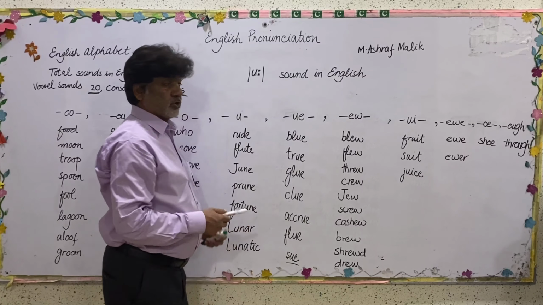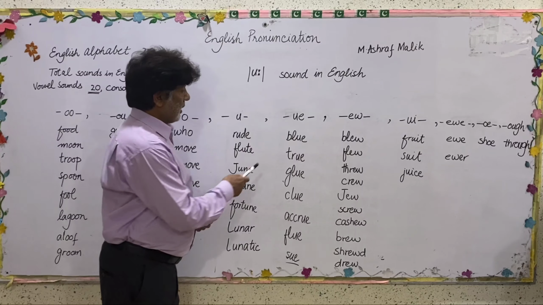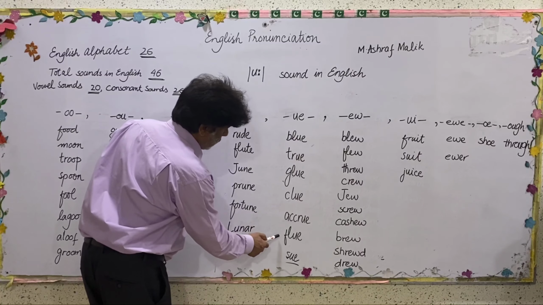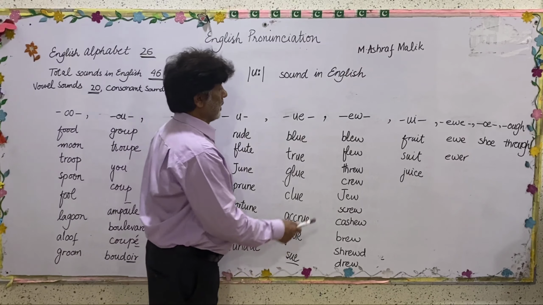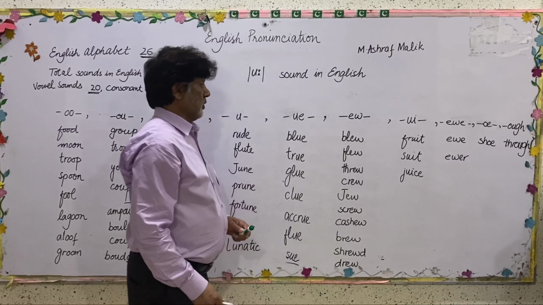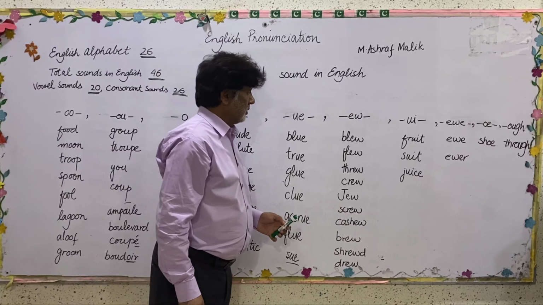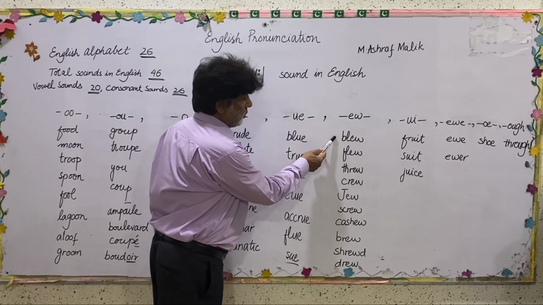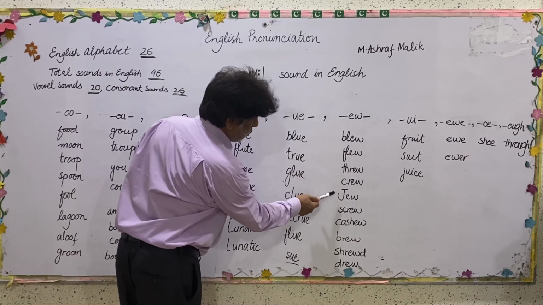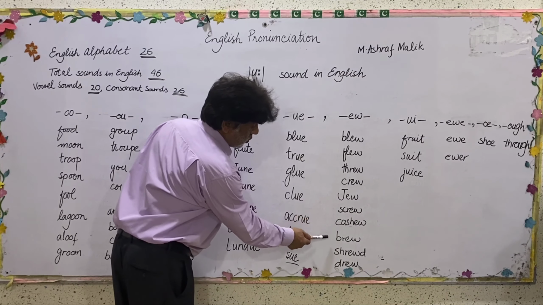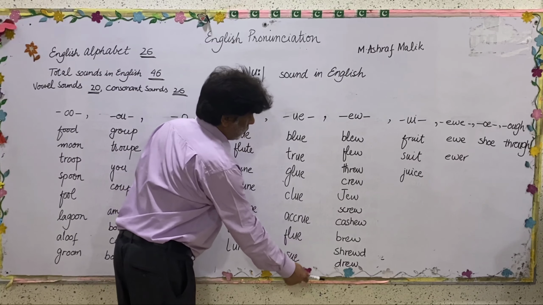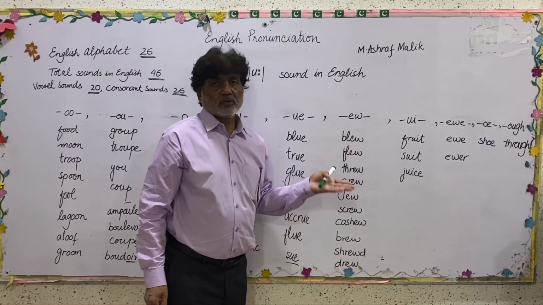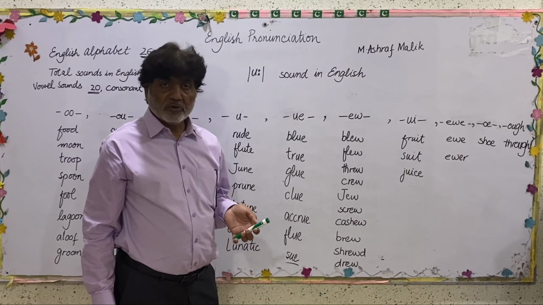And UE also may give us the same sound, like blue, true, glue, clue, accrue, flew, sue. EW: when these two letters occur together, these also may give us the sound oo, like blue, flew, through, crew, jew, screw, cashew, brew, shrewd, drew. And there are also exceptions to this rule. We have got words like new, few, mew, dew.